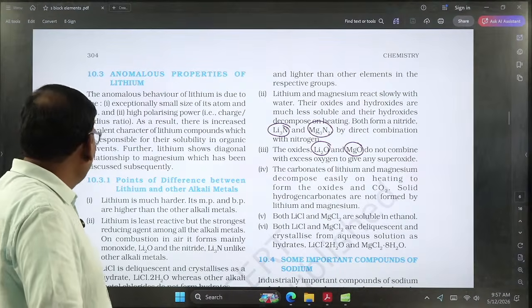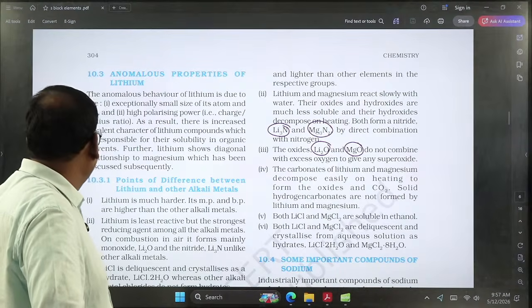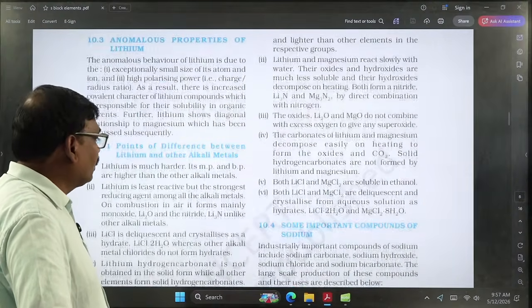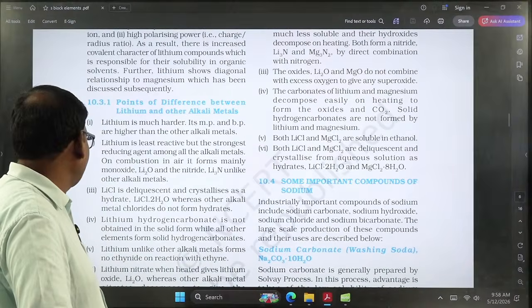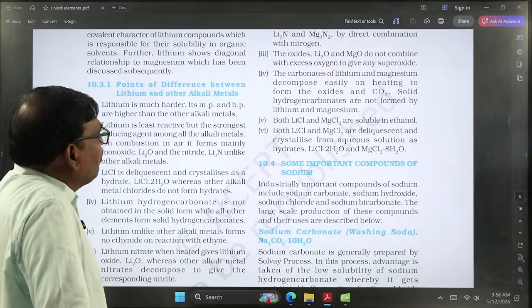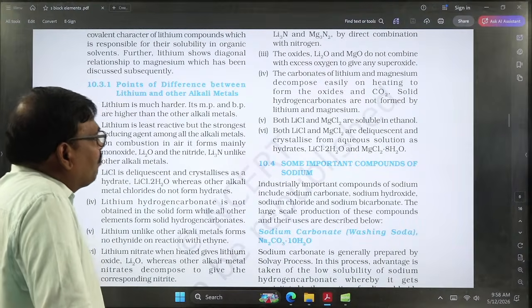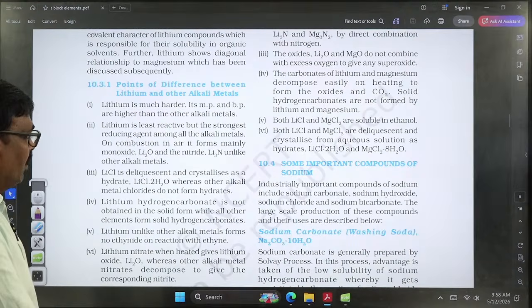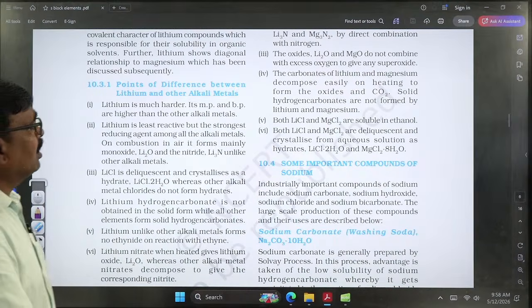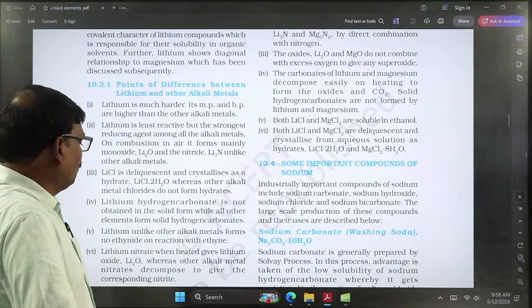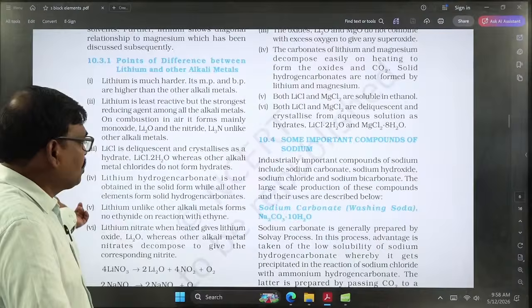Both lithium chloride and magnesium chloride are soluble in ethanol, and both are deliquescent because they form hydrates. Already we discussed this in the anomalous behavior of lithium. Lithium can form LiCl·2H2O, whereas magnesium forms MgCl2·8H2O. So these are the general common things observed between lithium and magnesium. These are mainly due to the diagonal relationship.